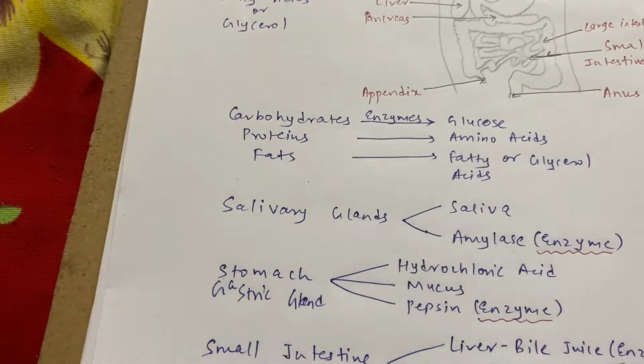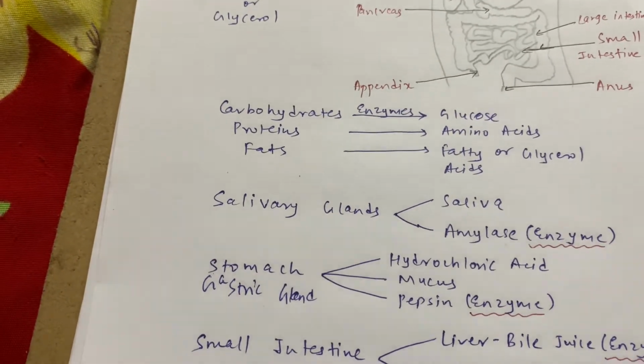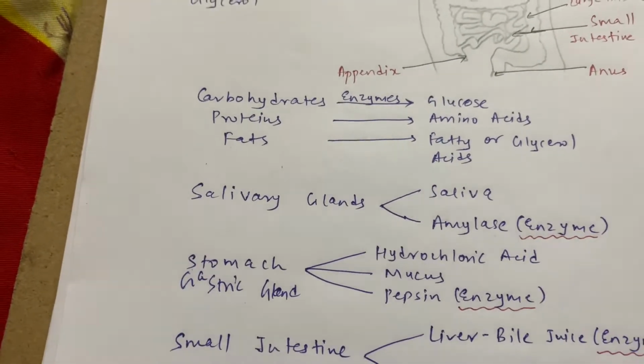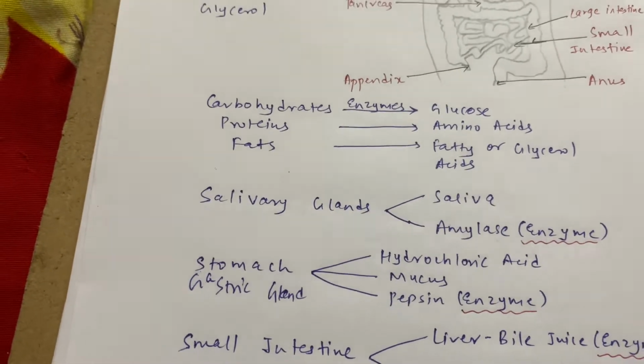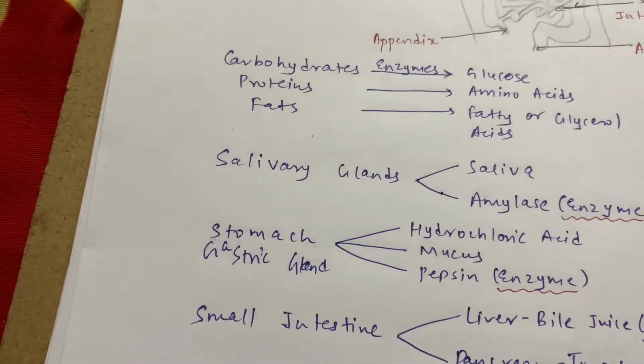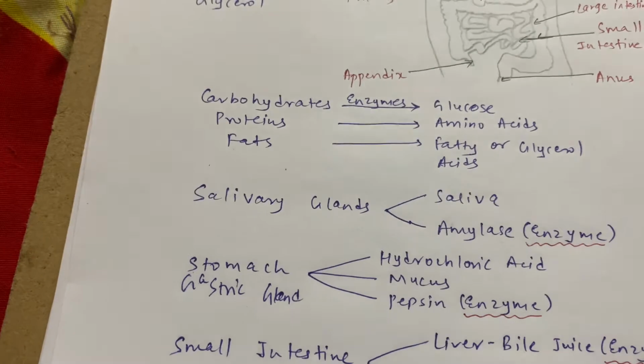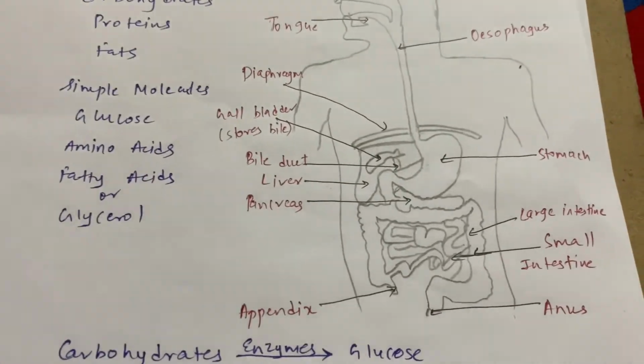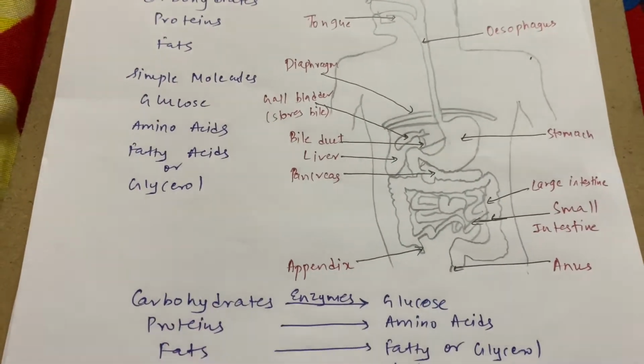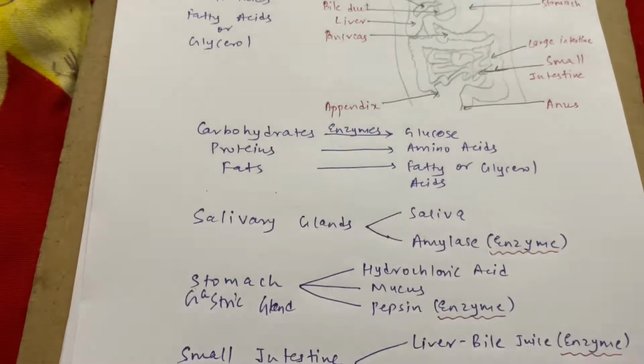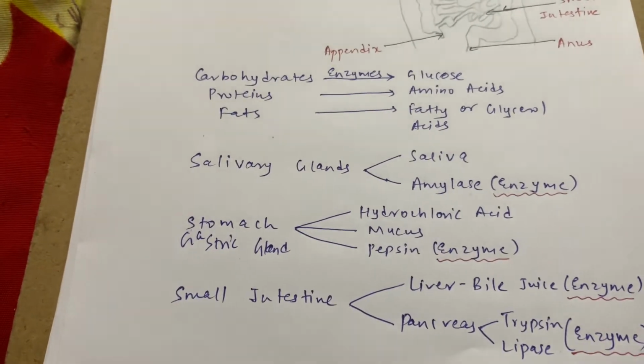Hydrochloric acid converts these big molecules of food into small molecules. Moreover, it facilitates the function of pepsin. Mucus prevents the harmful effect of hydrochloric acid. Pepsin converts protein into amino acids. Now from the stomach, the food enters into the small intestine through a sphincter muscle. In the small intestine, the liver and pancreas help.